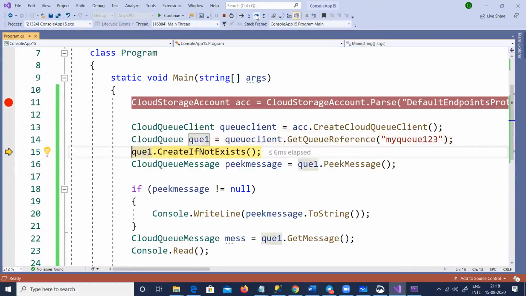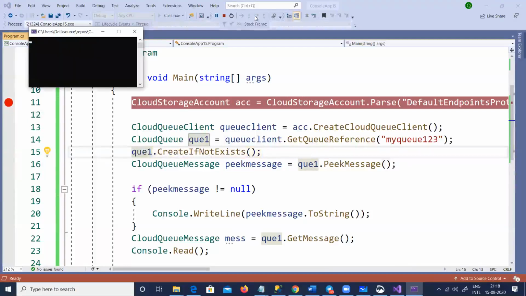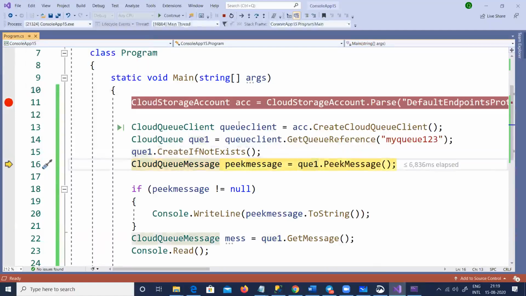If the queue does not exist at this moment, it would create it, but I've created it manually, so the queue will not be recreated. And I'm trying to do a peek message after that. It's just waiting to check if that exists. So there it is. Now here it is actually trying to do a peek message, right?